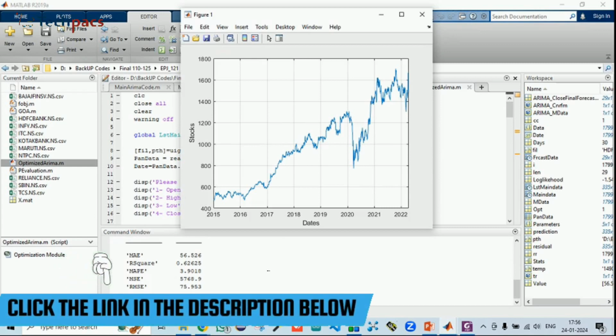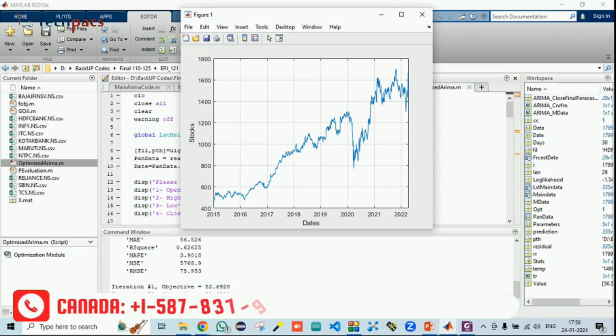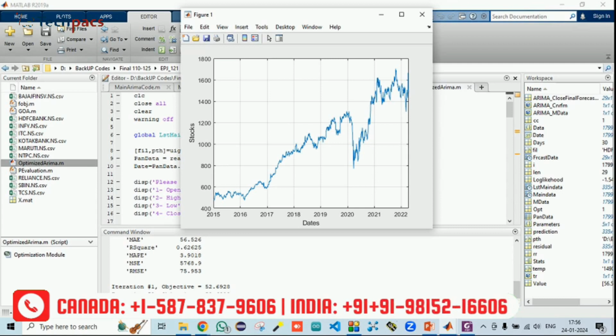So it will take some time because the iterations have to be executed. You can see the GOA start working and getting the objective function. The objective is to get the lesser variation between the actual and the predicted outcomes. So it will take some time because the number of iterations has to be executed.